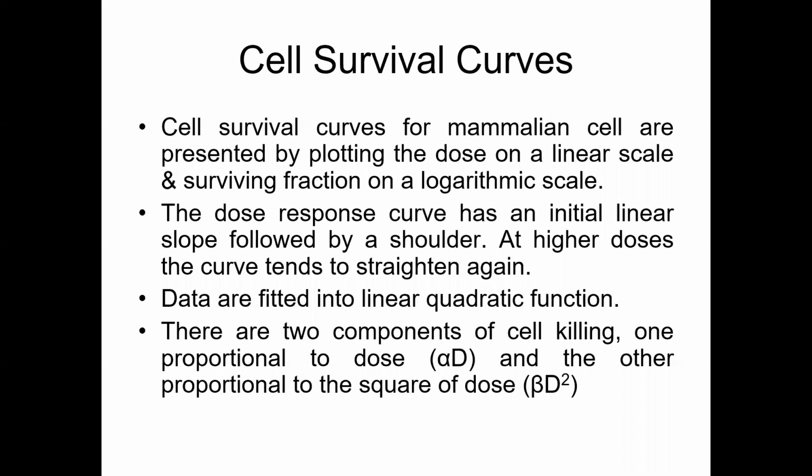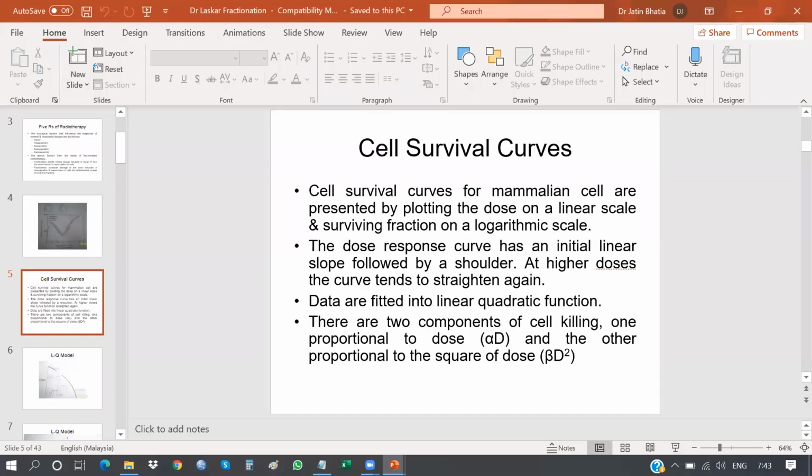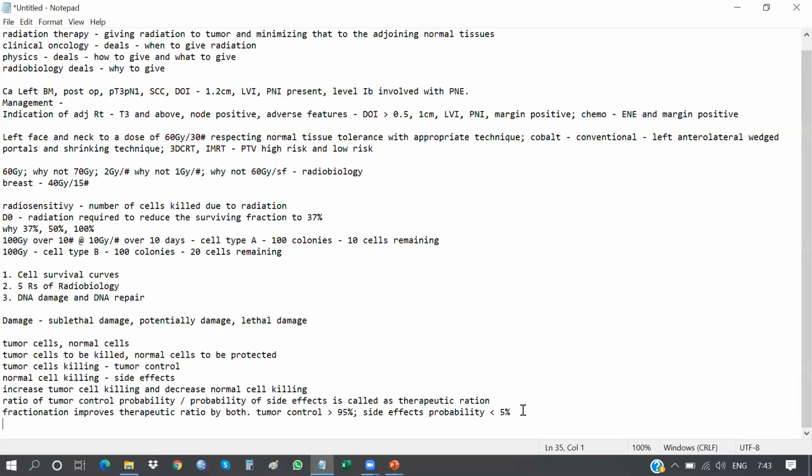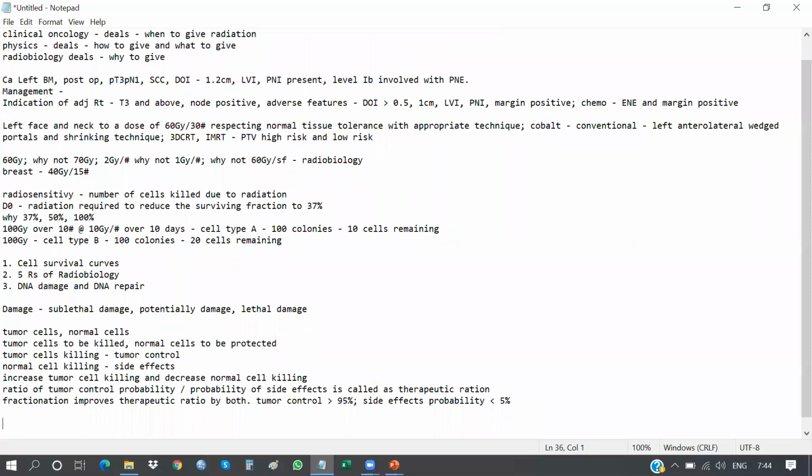To understand this proportional to the dose and other proportional to the square of the dose, you have to understand how radiation causes DNA damage. There is direct damage and there is indirect. Direct is when the photons or any particulate radiation hits the DNA directly, causing DNA breaks. I like to type it so that for record what all things I have said.